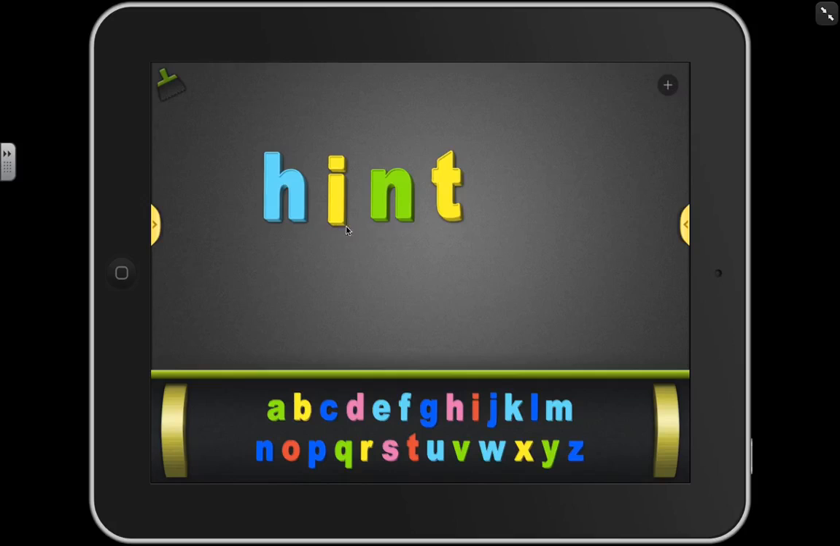Ready? Hint. Boys and girls, today we made words with ending blends. In order to make words, write words, or read words, you need to say words slowly so you can hear their sounds. Always look for ending blends to help you in your reading and your writing.